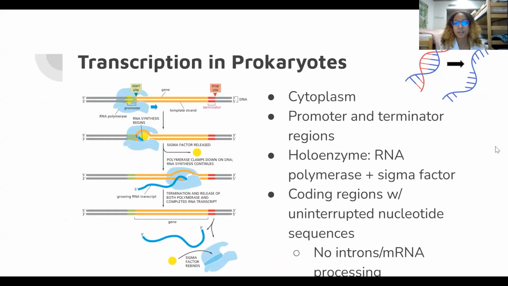For transcription in prokaryotes, it's a less complex process compared to eukaryotes. In prokaryotes, it takes place in the cytoplasm. The enzyme involved in transcription is the holoenzyme, which consists of RNA polymerase and the sigma factor. There are three stages to transcription in prokaryotes, which are initiation, elongation, and termination. In the initiation, the sigma factor helps lead the RNA polymerase to the promoter regions.